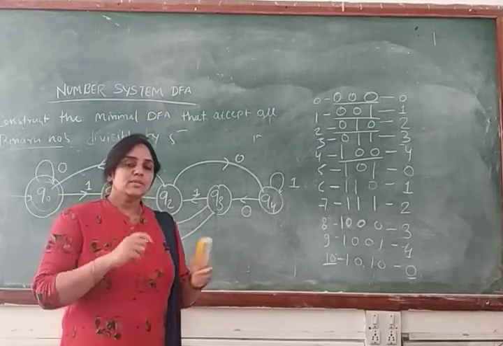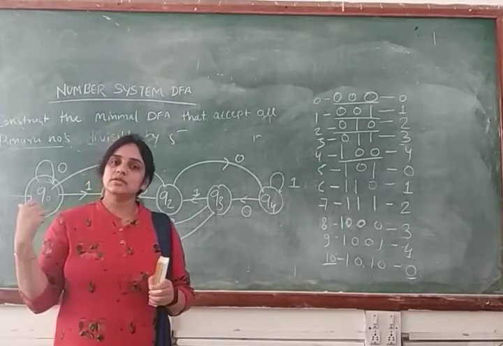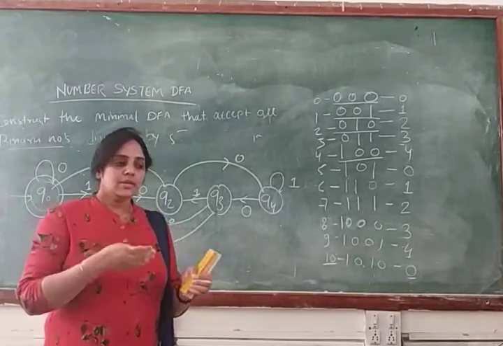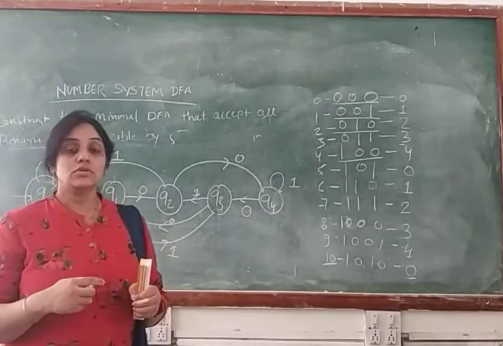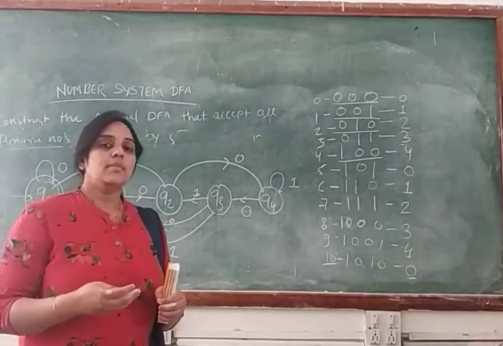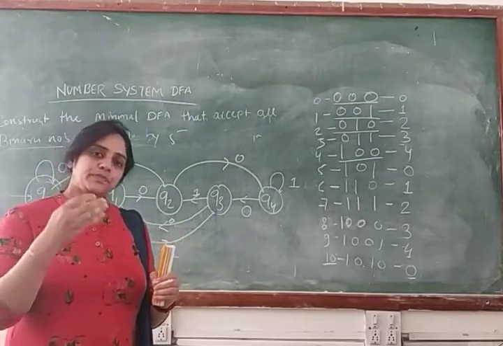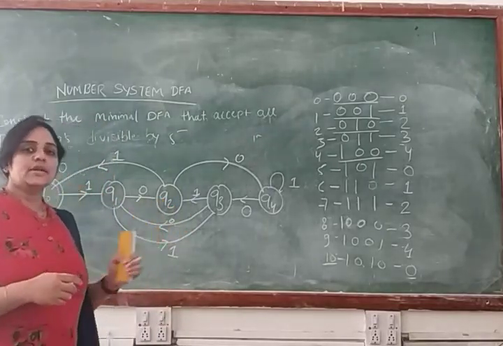So in the divisibility problem, your final state is Q0. If you are making a machine for numbers divisible by 5, you will get final state Q0, because the 0 remainder state will be your final state. If the number is divisible by 5, you will get remainder 0. So that's why we make Q0 the final state.